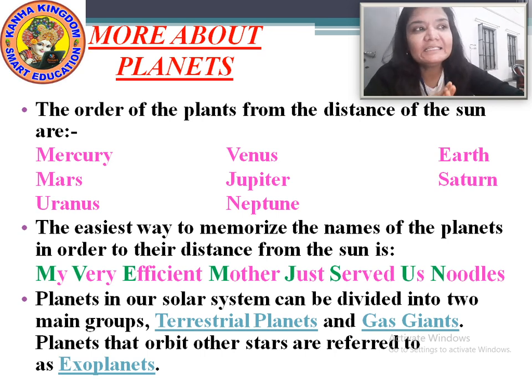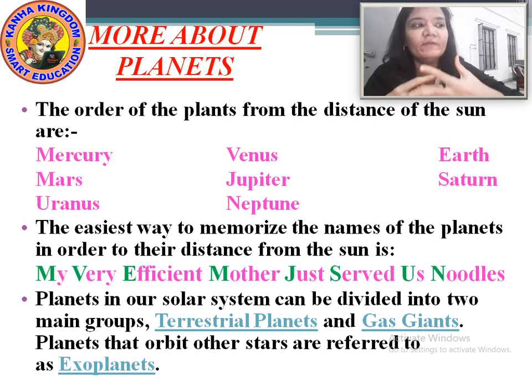The easiest way to memorize the names of the planets in order of their distance from the sun is, I'll tell you one sentence. Write down that sentence first. The sentence is, my very efficient, EFFICIENT.